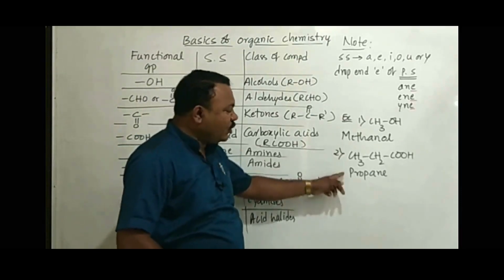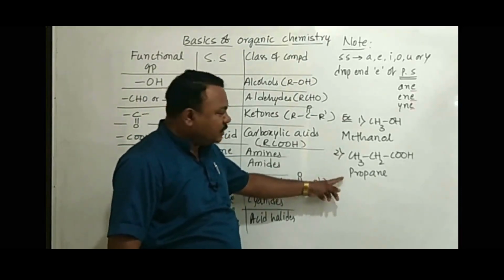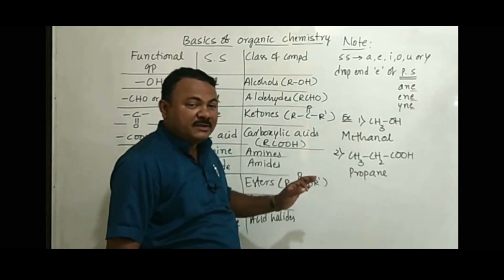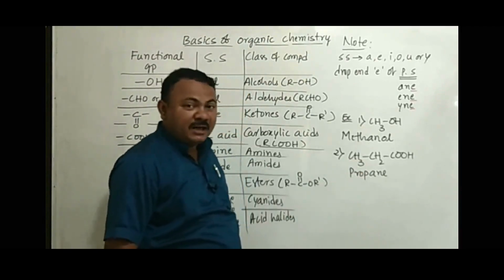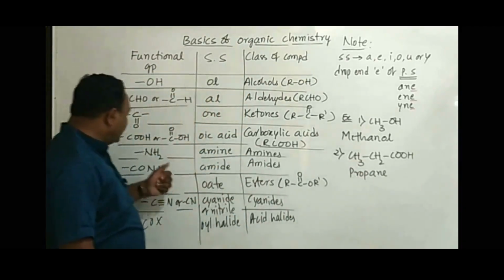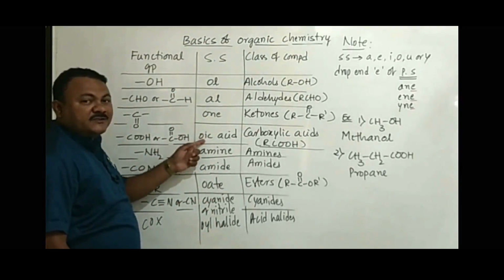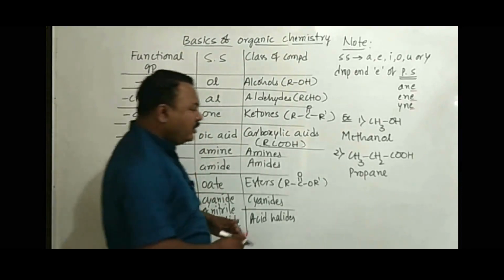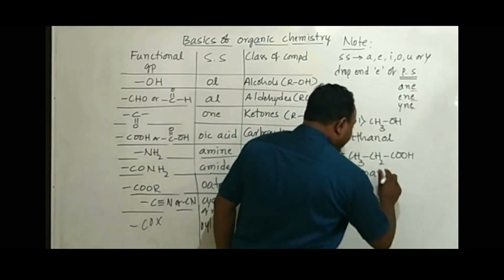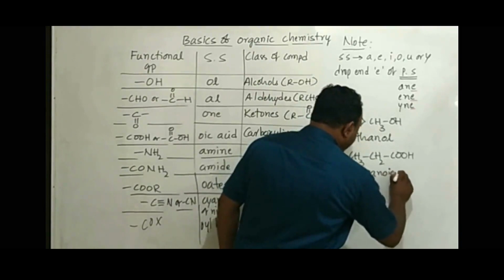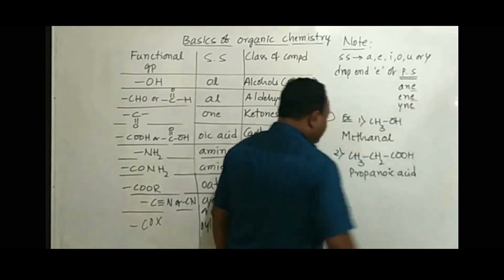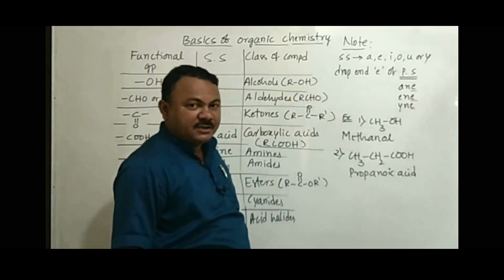Start the IUPAC name always with a capital letter. Now this is propane because the compound has 3 carbons and only carbon-carbon single bonds. Now functional group is COOH. Therefore, we use secondary suffix oic acid. It begins with O. Replace end E by OIC acid. So the name of the compound becomes propanoic acid.